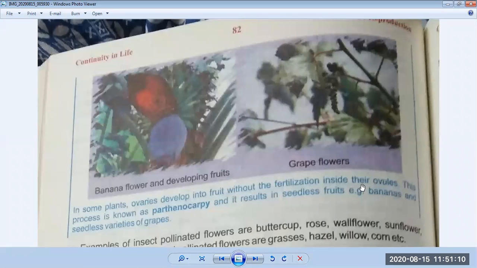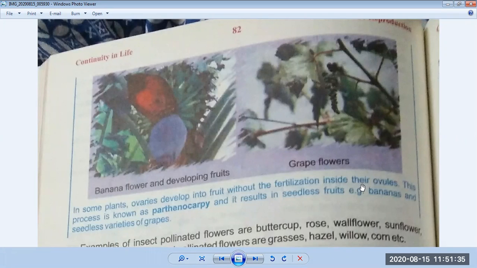seedless varieties of grapes. You have also observed that when we eat banana, we have no seeds inside them. Okay, and there are some types of grapes we can find in the market, they are seedless. Why are they seedless? Because in these fruits fertilization happens without ovules. So definitely ovules are responsible for making seeds inside the plant.